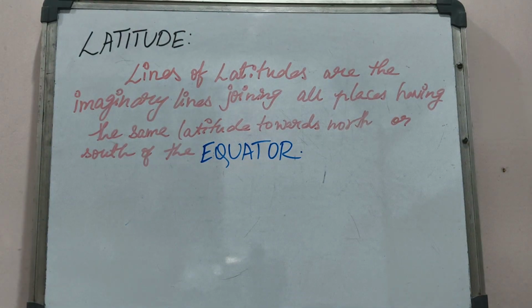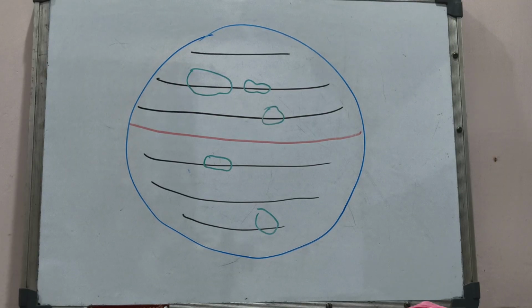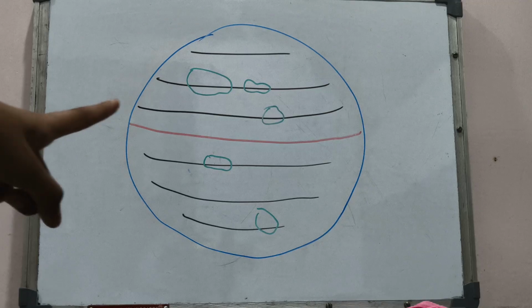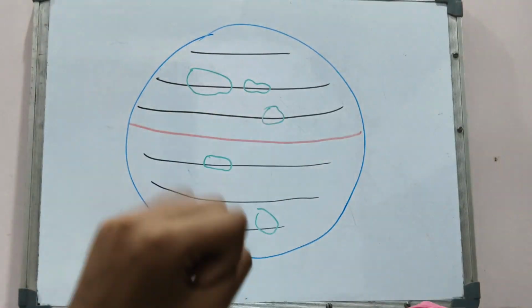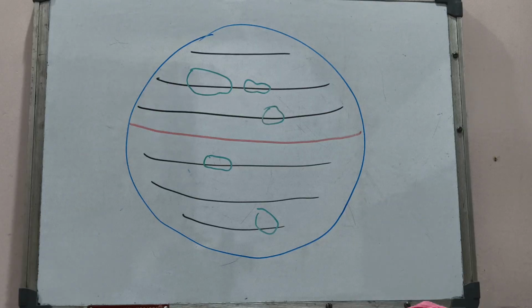Let's see in detail. Here, my Earth is not quite round, but yeah. You can see that the black lines are all latitudes. The middle one, which is red, is the equator. The equator divides the earth in half, so the equator's measurement is 0 degrees.